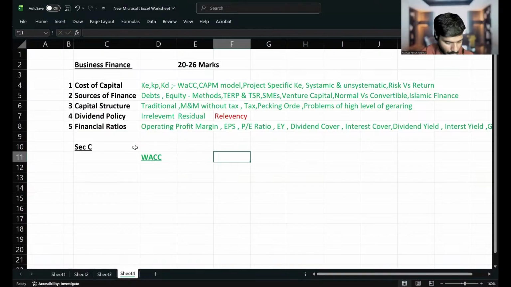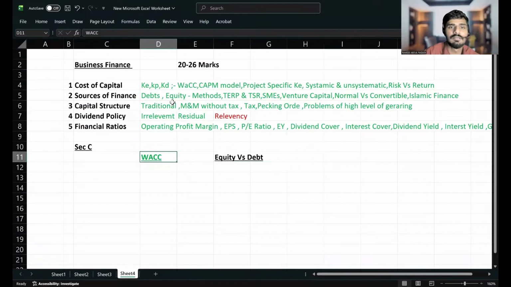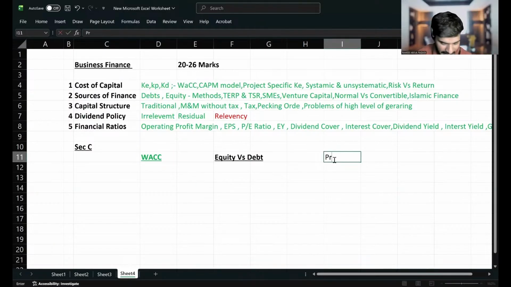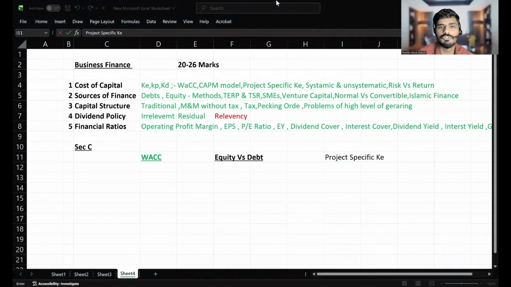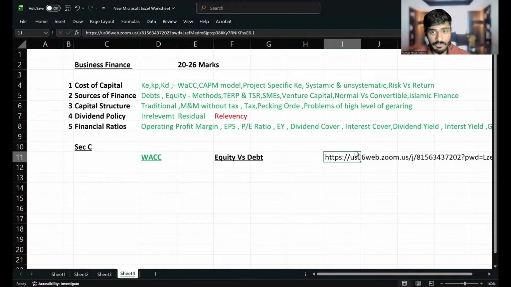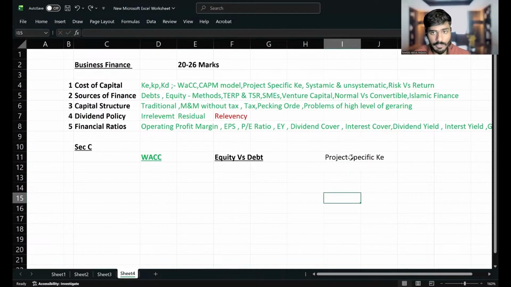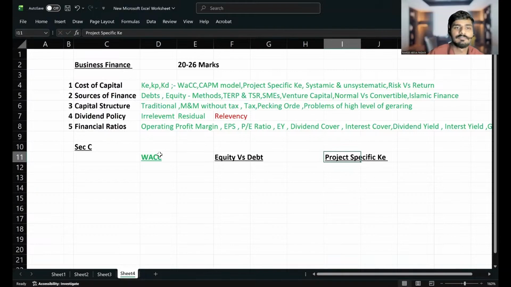One question can be of equity or debt: whether we should raise finance through equity, or what will happen to our current EPS if we go for equity. Equity means rights issue. What will happen to our current EPS if we go for loan notes, which means debt? Equity versus debt is an important question. And one more question you can expect is project specific K. These are the 3 important questions that you can expect from business finance, right?